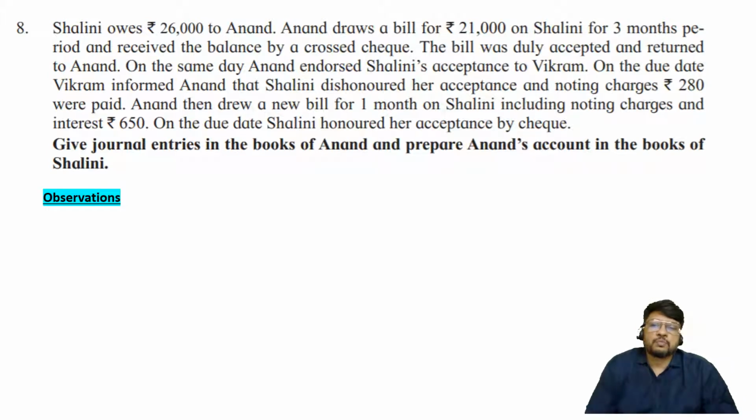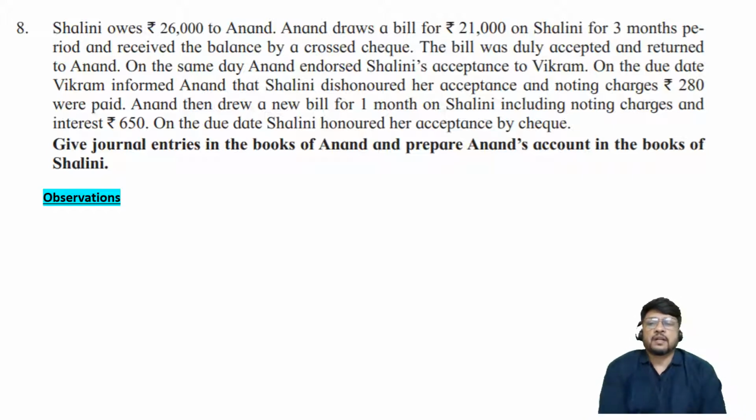So they are asking us to prepare journal entries in the books of Anand. Anand is the drawer, Anand is the creditor, and they are also asking you to prepare Anand's account. Now Anand's account cannot be prepared in Anand's books. Anand's account must be prepared in Shalini's books. So Shalini is the drawee, and in the drawee's books they are asking you to prepare the drawer's account. We have done one such problem, if you remember properly. So now again we are going to test whether we have understood the previous working in a systematic manner or not. Only thing is that in that problem it was a discounted bill. In this problem it is an endorsed bill.